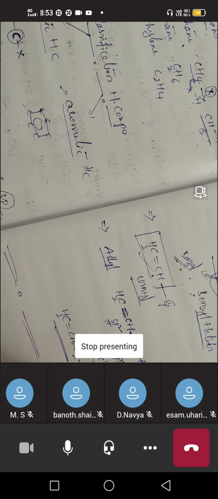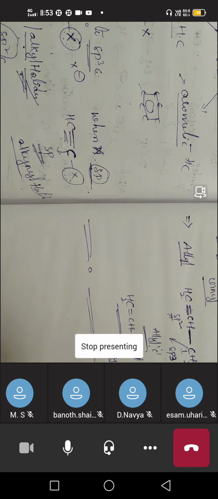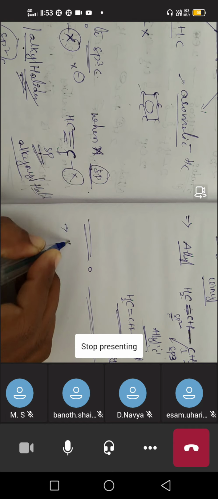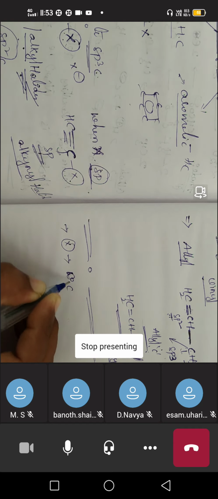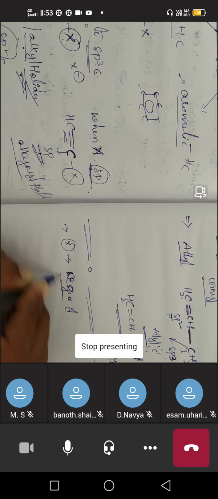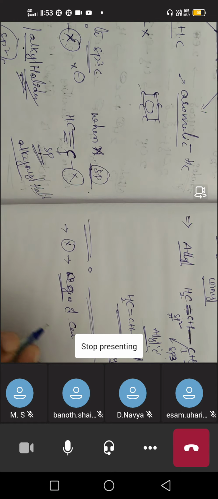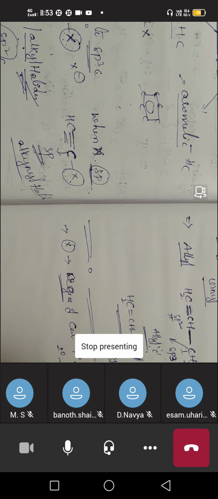On the basis of this classification, we have another important classification: the halogen connected to the carbon, depending on the degree of carbon. What is meant by degree of carbon? Either it is a 1 degree carbon, 2 degree carbon or 3 degree carbon. 1 degree carbon is also called primary, 2 degree carbon is called secondary, and 3 degree carbon is called tertiary.